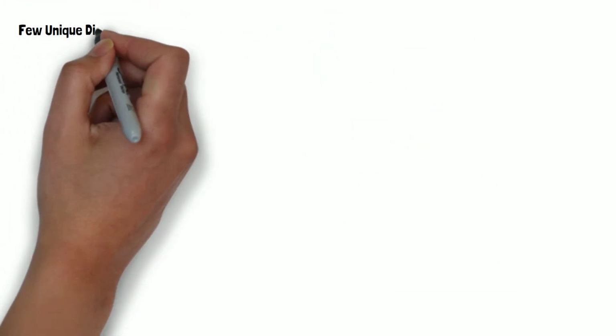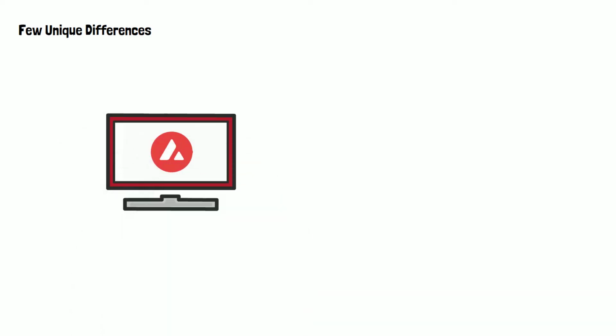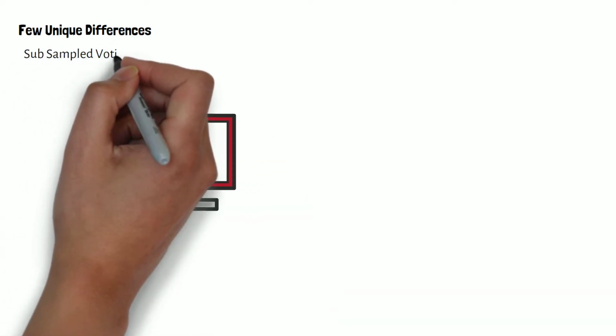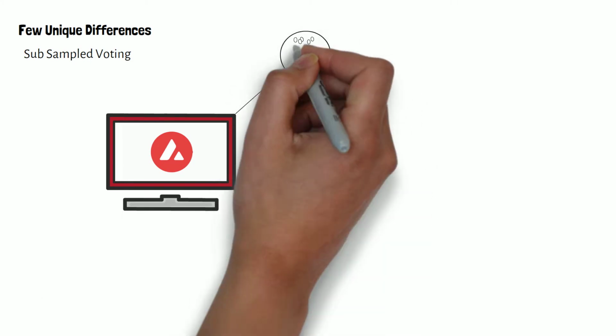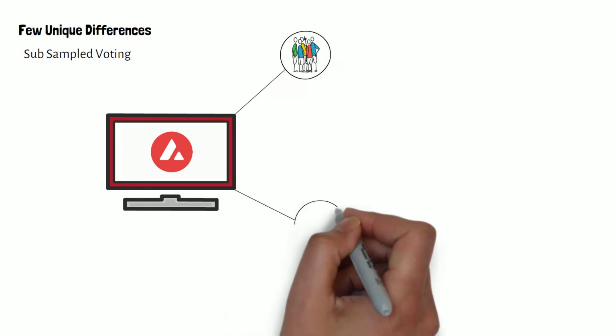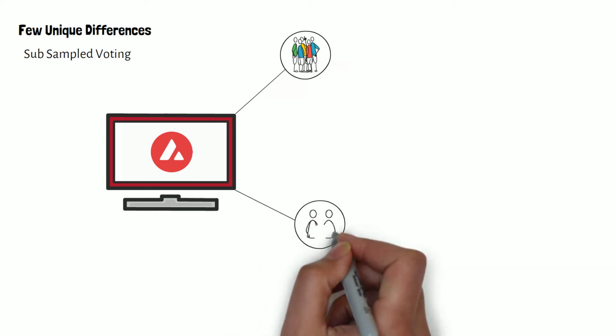Now, basically the network follows proof of stake pretty closely, but it does have a few unique differences. First off, the Avalanche model uses a form of sub-sampled voting. This means that there's a large group of people who volunteer to participate in the network and get randomly asked to check things.